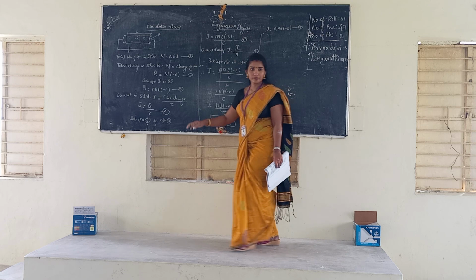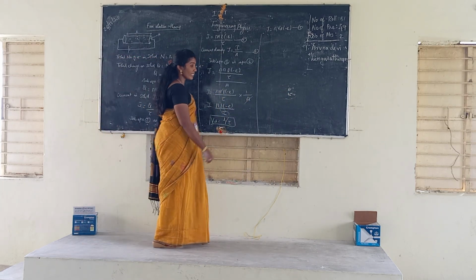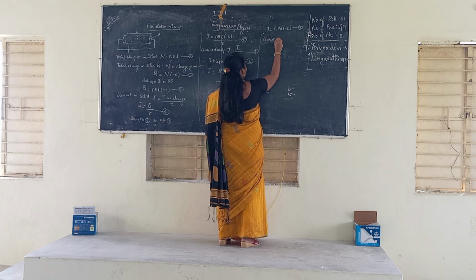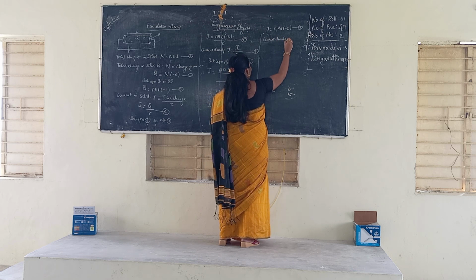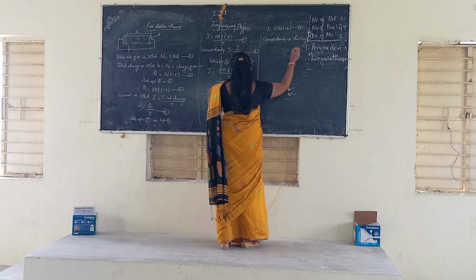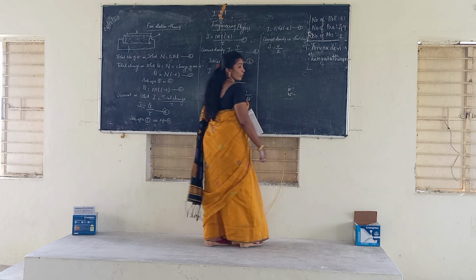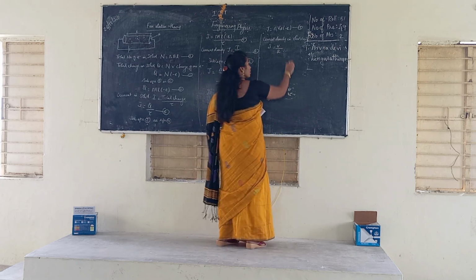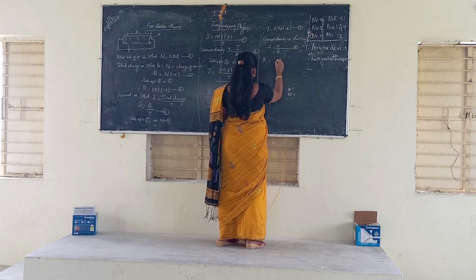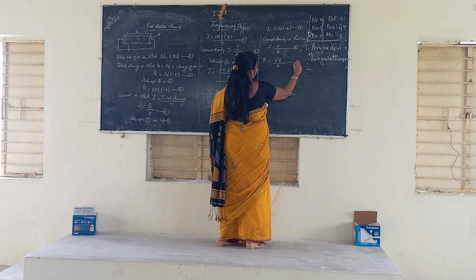Understood? Okay, now come to Ohm's law. Here, current density in terms of Ohm's law. In Ohm's law, I is equal to V divided by R. This one is the ninth equation. And R is the resistance. Resistance is equal to rho into L divided by A. This one is the tenth equation.